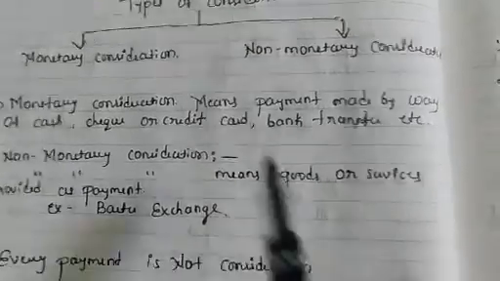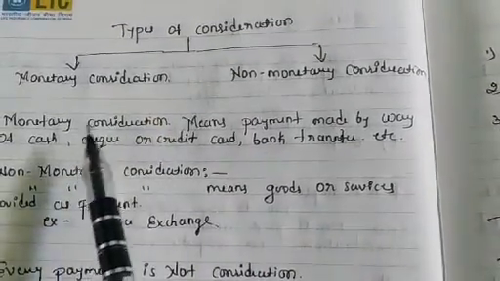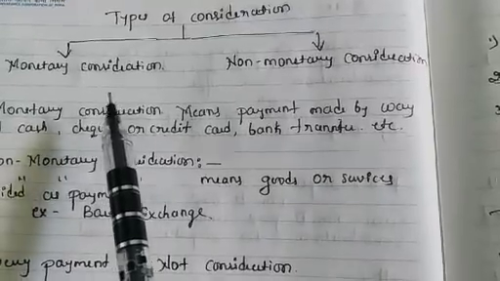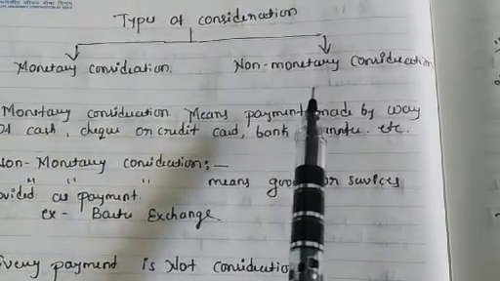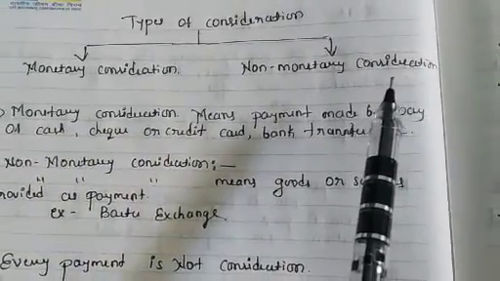So see here, types of consideration. I already told you consideration can be monetary consideration and non-monetary consideration.